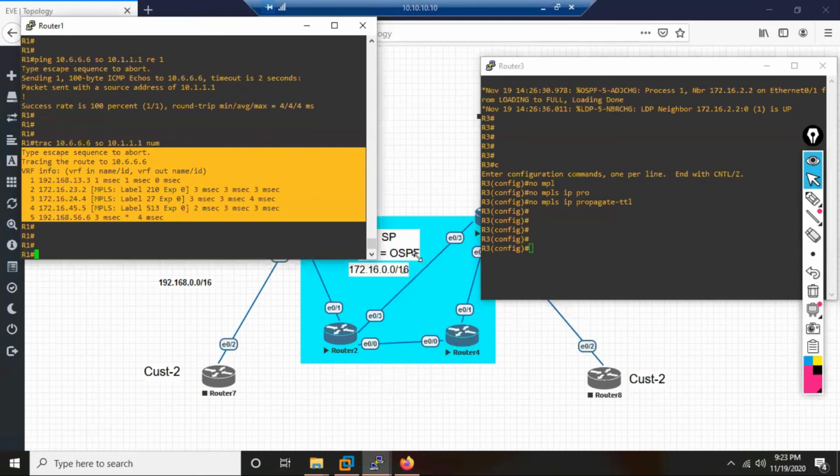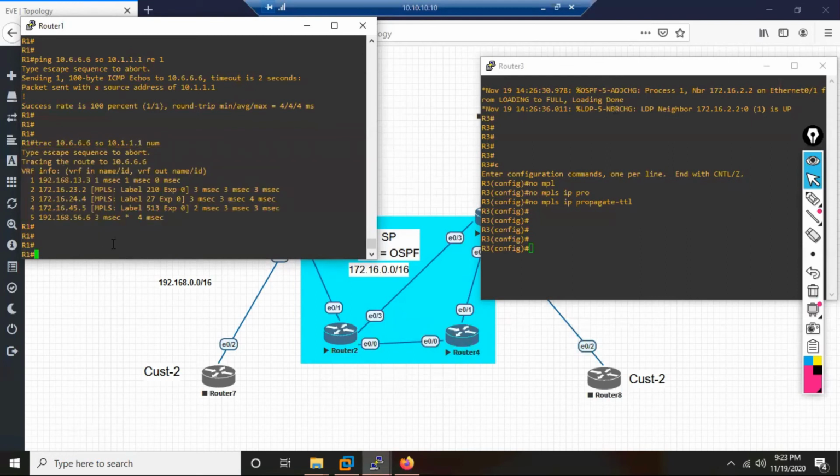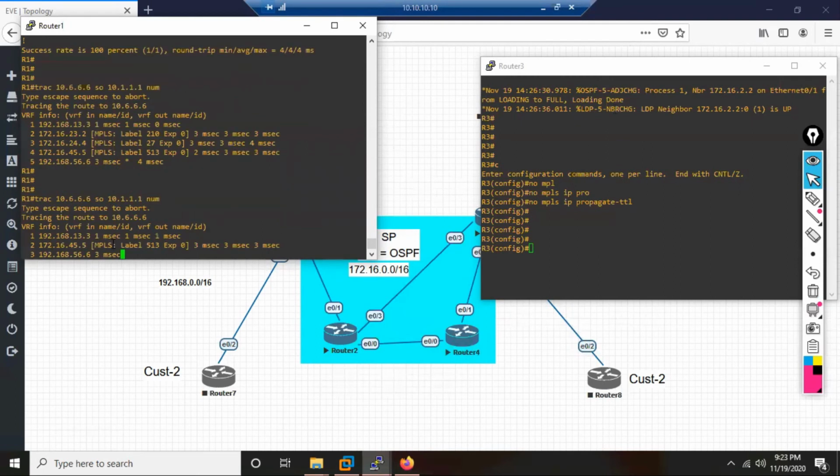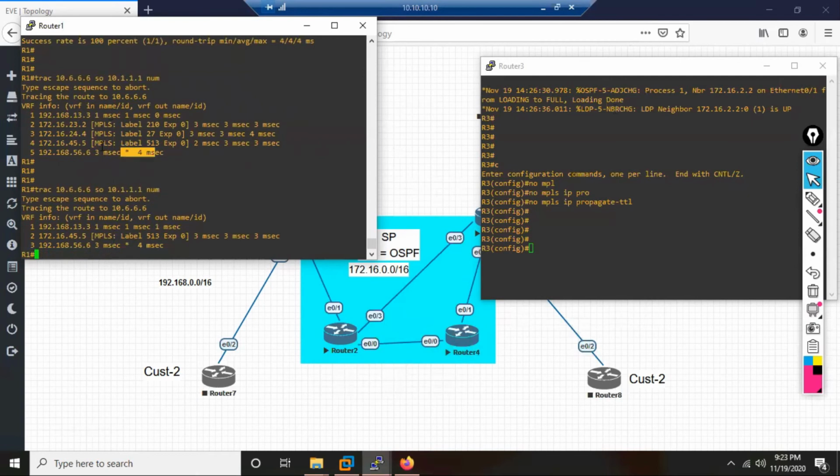Our engineers are working on the problem, and now they solved the problem. Now your direct path is again available. So now you again do a trace. So now the customer engineer is doing this trace again, and now see what happens. See the trace before, and now see the trace.